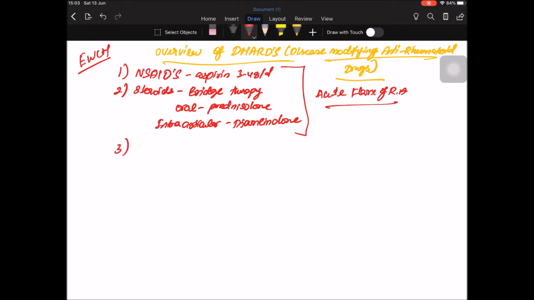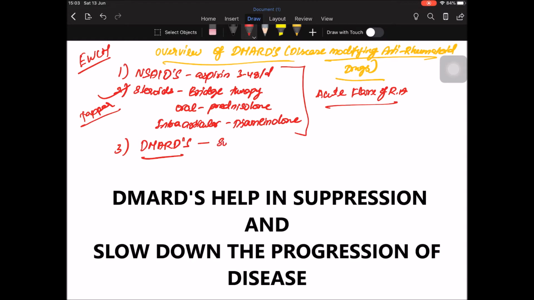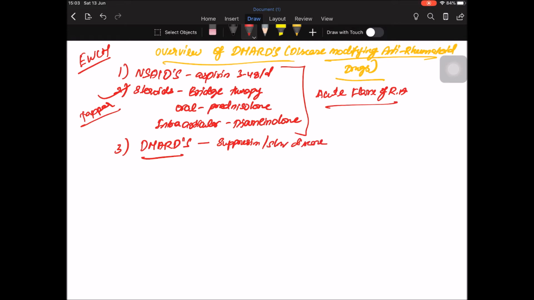When we change to DMARDs, we taper the dose of steroids and stop the steroid drugs, which help in suppression or slowing of the disease. So the non-steroidal anti-inflammatory drug and steroids help only with symptoms; they do not prevent the progression of disease.